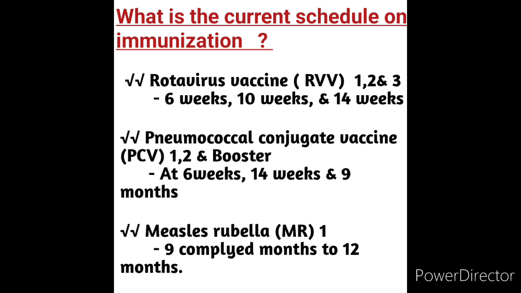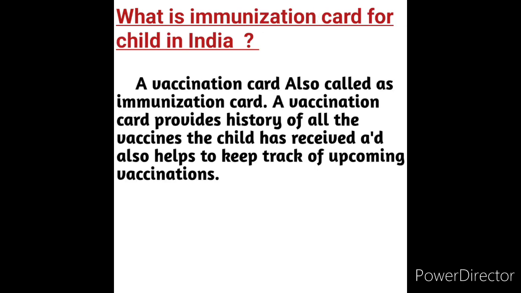First means one dose is there at nine complete months to 12 months; we can give the measles and rubella vaccine. This is related to the revised immunization schedule. Briefly I am explaining. I think all of you are clear about the revised immunization schedule.